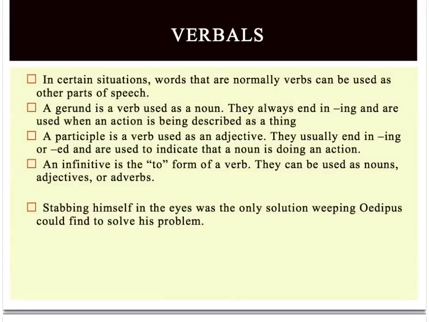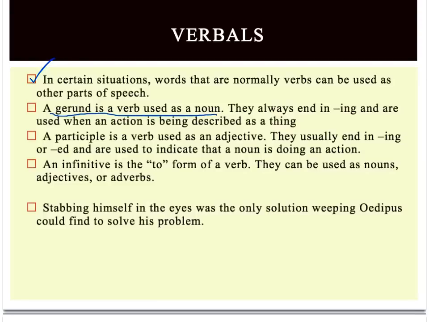Hey everybody, welcome back. We've got one more thing to talk about involving verbs. And that's the way that sometimes, in certain really interesting situations, words that are usually verbs can be used as different parts of speech. And when a verb is used as another part of speech, we call it a verbal. One example is what's called a gerund.